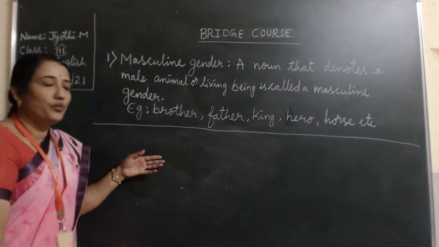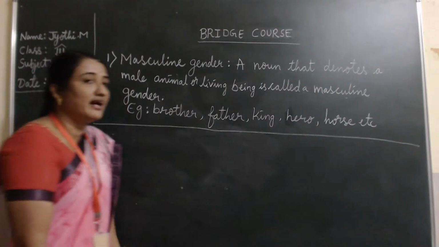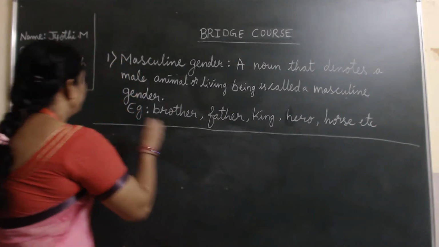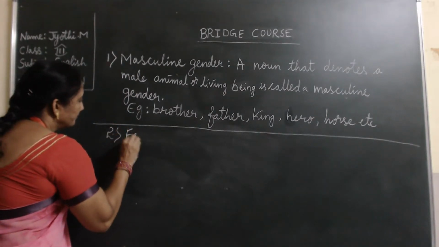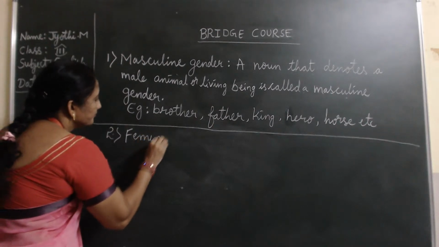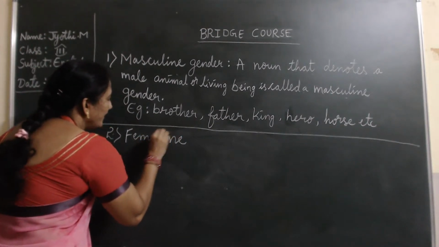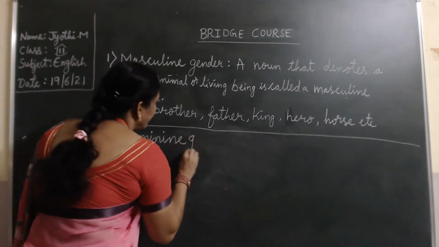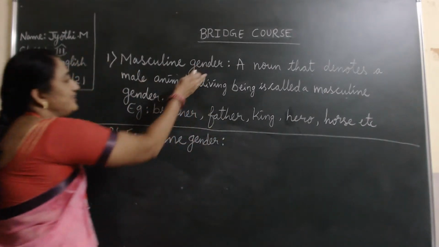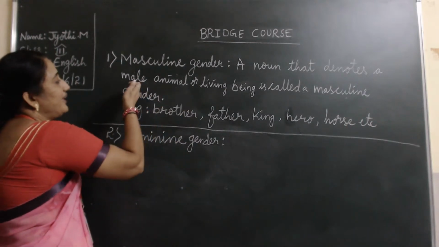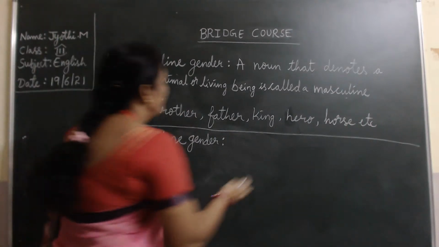Yes, children. Now we'll see the second one, that is the feminine gender. See, opposite of this will be, here male is there, this will be the female. What is this?